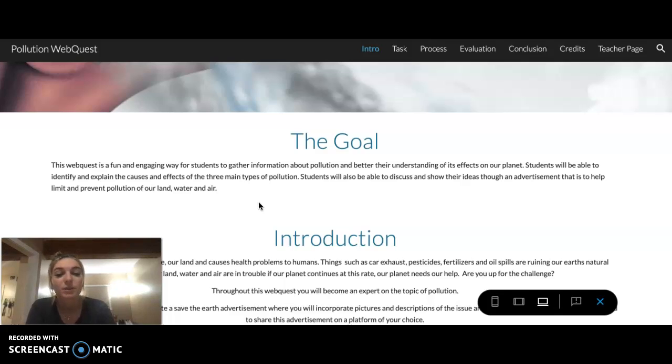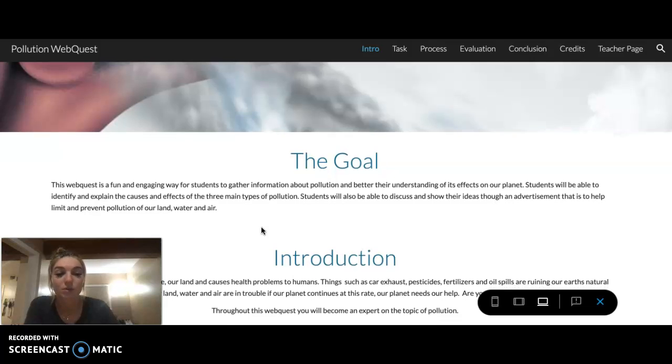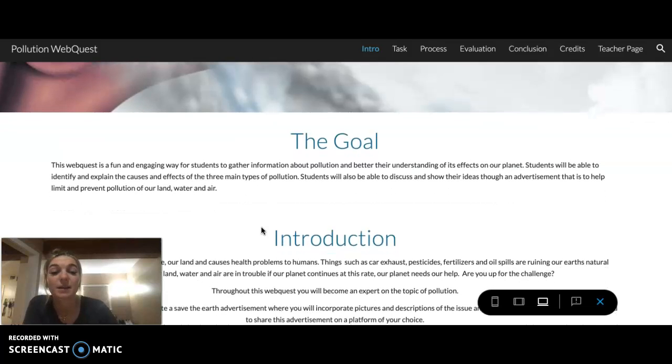Throughout this WebQuest, you'll become an expert on the topic of pollution, which you already are, and you'll become a little bit better at knowing different types of pollution and the causes of them. With this information that you guys will learn in this WebQuest, you will create the Save the Earth advertisement where you incorporate the descriptions of the issue and solution you choose. You will be expected to share this advertisement on any platform of your choice.